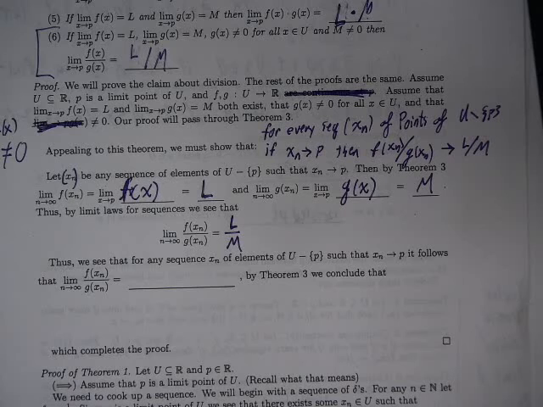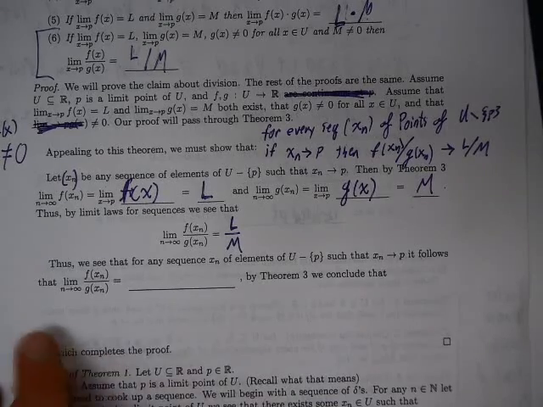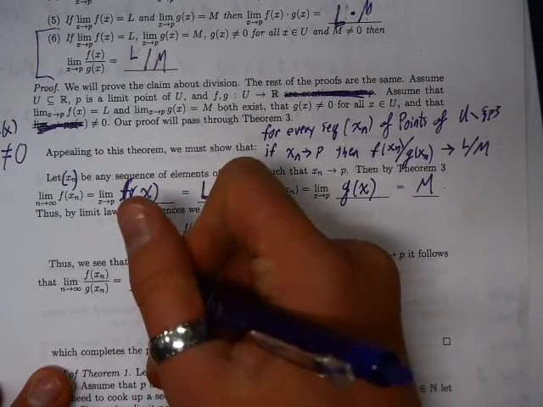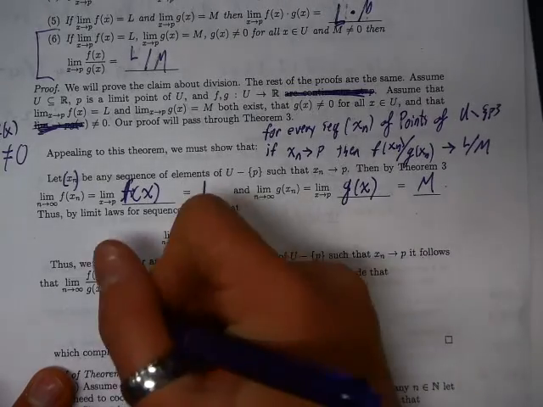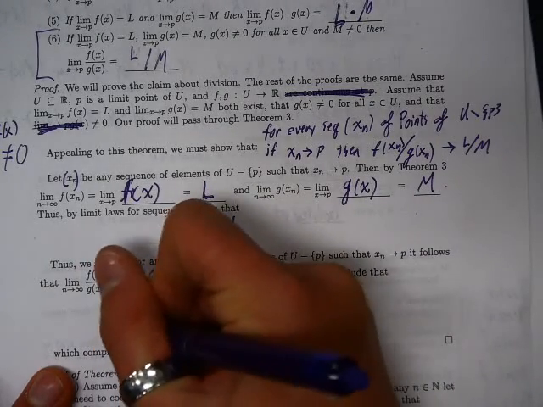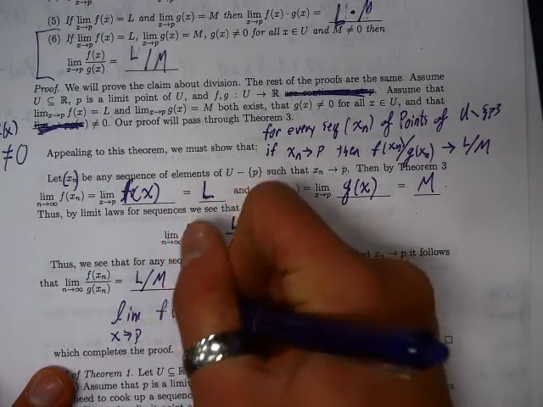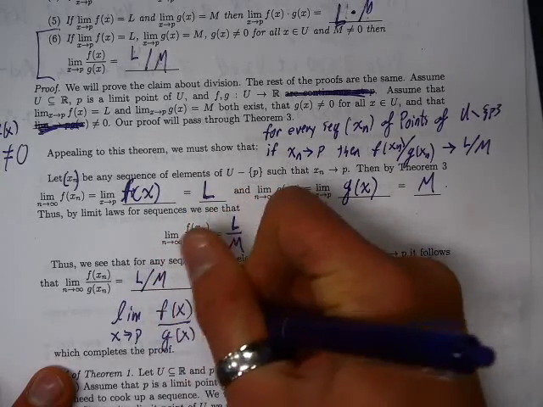Wait, have we just shown that for absolutely every sequence of elements of U, different from P, which satisfy that x sub n converges to P, it follows that f of x sub n divided by g of x sub n converges to L over M? Yes. So that means that by theorem 3, we can conclude that the limit as x approaches P of f of x divided by g of x equals L over M.